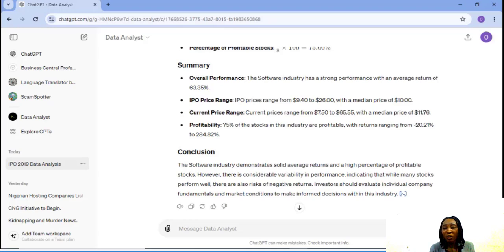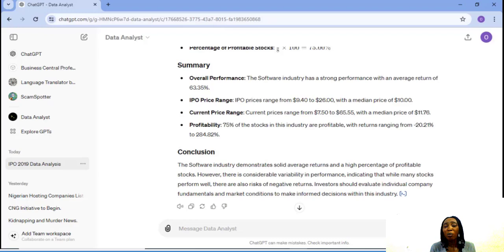Current price range is $7.50 to $65.55 with a median price of $11.76. Profitability, 75% of the stocks in this industry are profitable, with returns ranging from minus 20.21% to 284.82%. The software industry demonstrates solid average returns and a high percentage of profitable stocks.